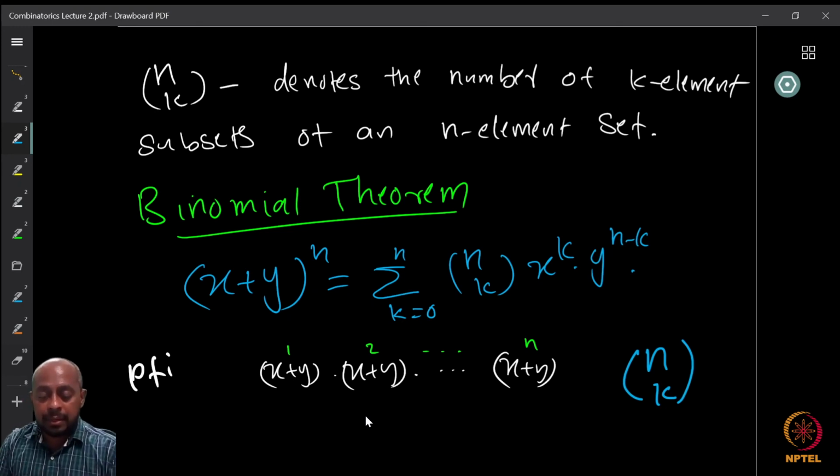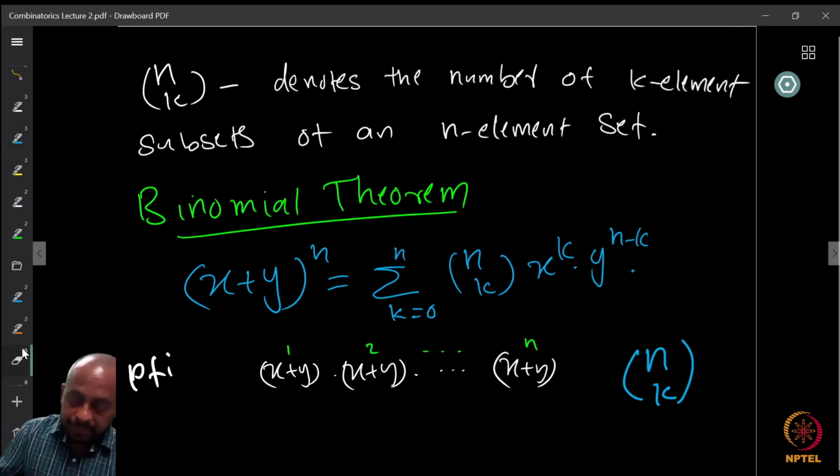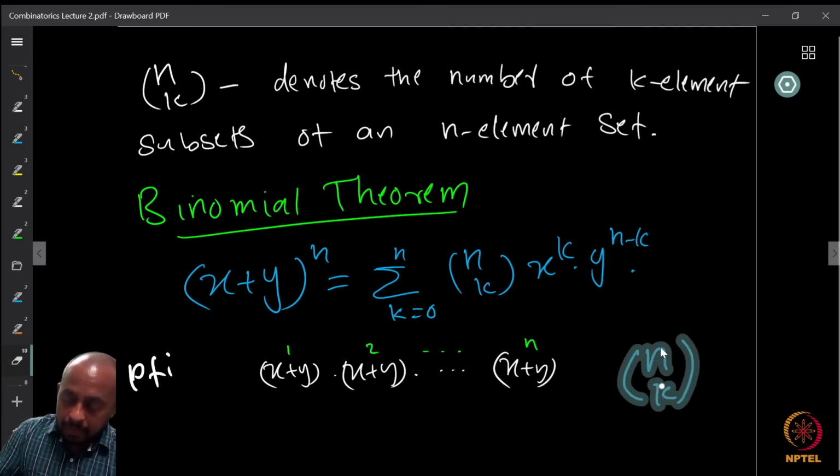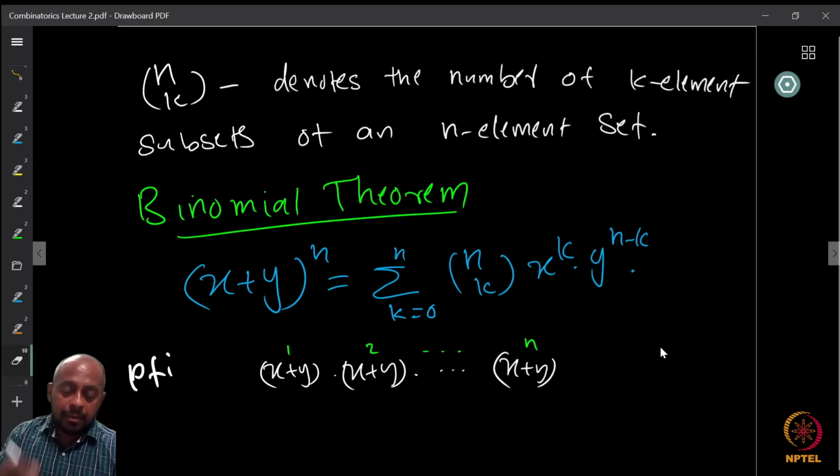The remaining terms I don't choose. Everything else, the complement, all the n minus k factors, are going to give exactly y, because otherwise the power of x will increase. So therefore, by definition of n choose k, we can see immediately that the coefficient of x raised to k, y raised to n minus k is exactly n choose k.